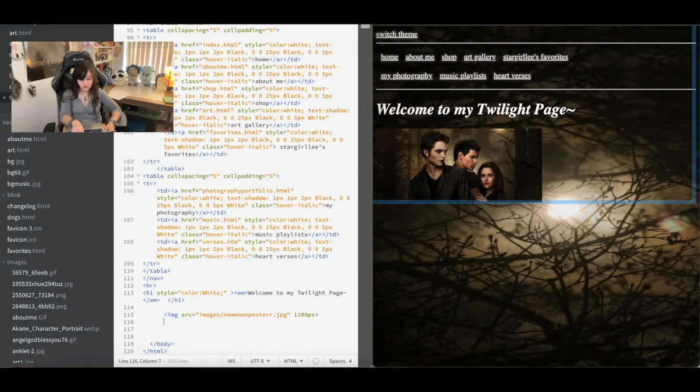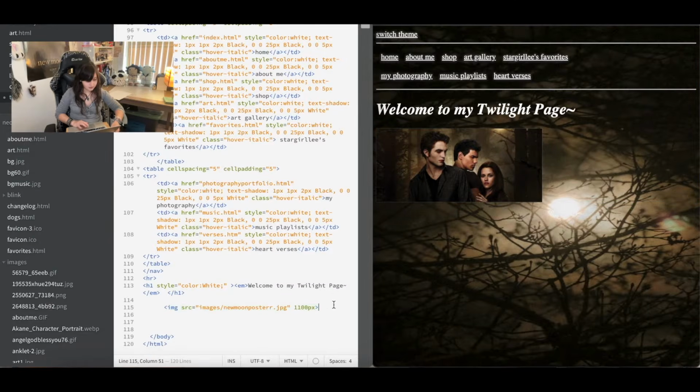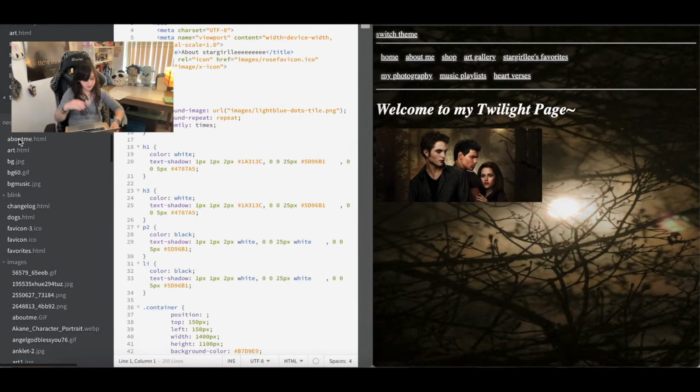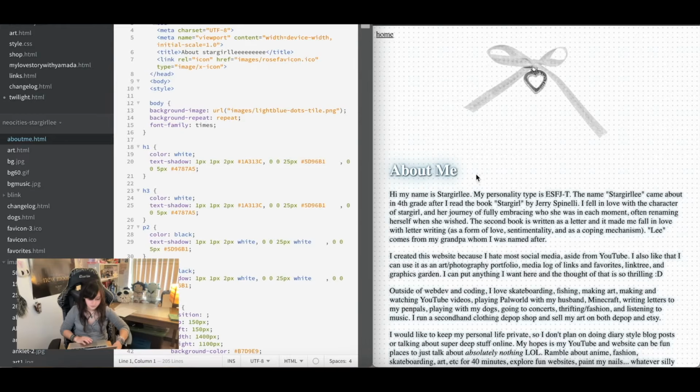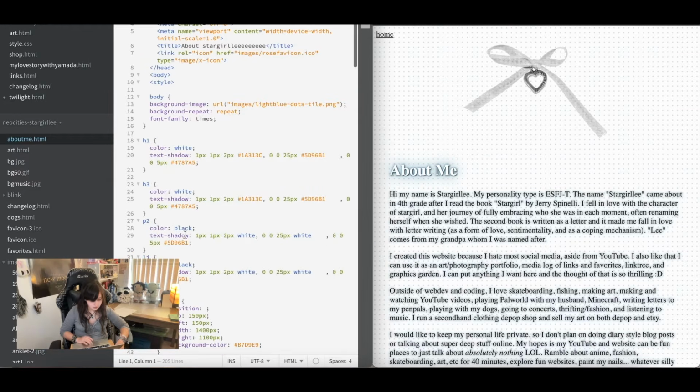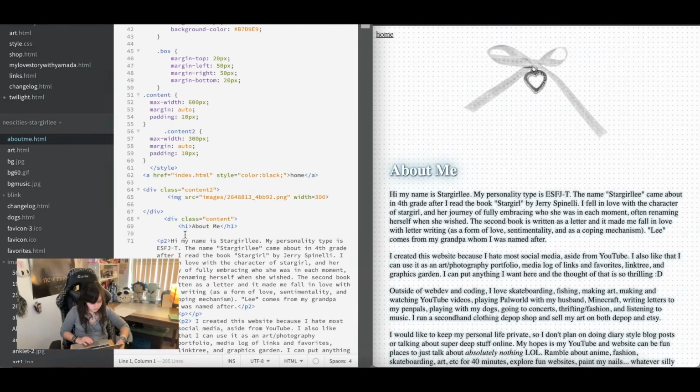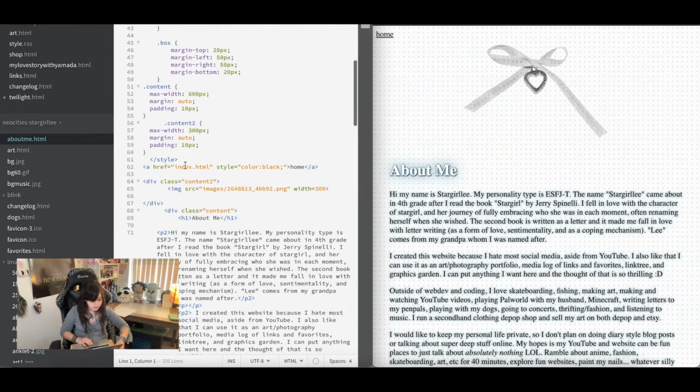I want, what did I draw actually? Okay, I guess I want this thingy centered, so I need to figure out how to do that. I centered my About Me page, so let's figure out where we did that. Oh, okay, div class.